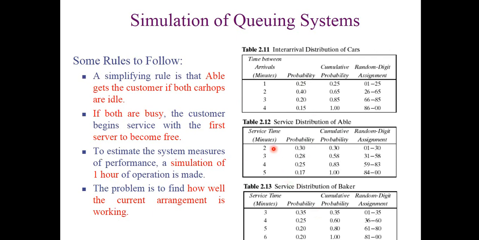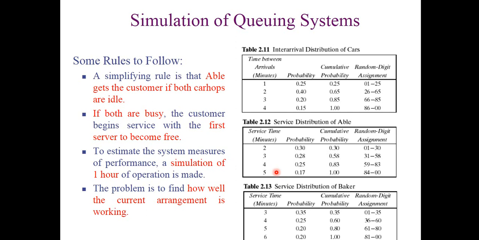From the service times of Abel and Baker, you can also justify that Abel works a bit faster, because he takes a minimum of 2 minutes and a maximum of 5 minutes to serve a customer, whereas Baker takes a minimum of 3 minutes and a maximum of 6 minutes to serve each customer. So Baker works a bit slower than Abel.